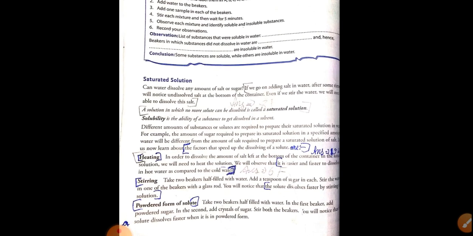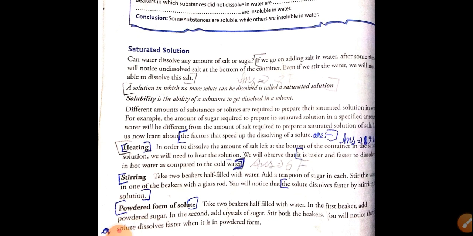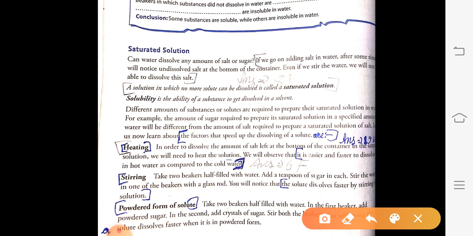Sixth answer. Heating the solution can dissolve more amount of solute. Give an example to demonstrate this statement. So this answer is given on your page number 38. So we will start from here. First you will write from here.